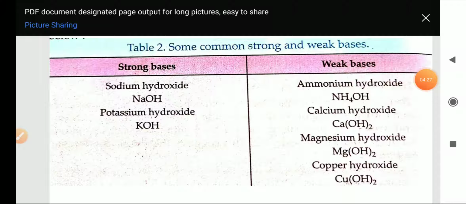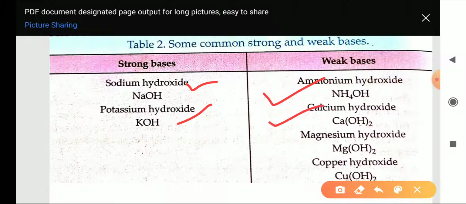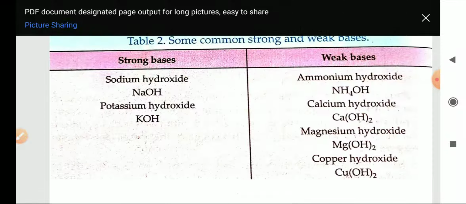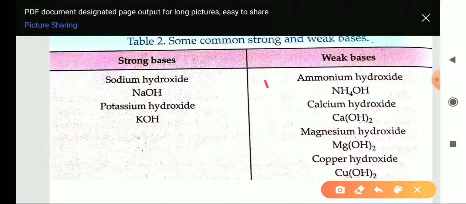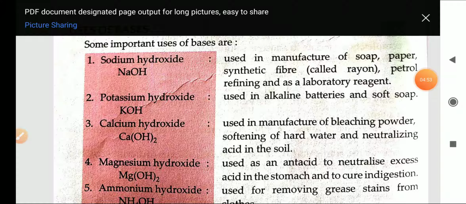Here is a table. Sodium hydroxide and potassium hydroxide are strong bases. Ammonium hydroxide, calcium hydroxide, magnesium hydroxide and copper hydroxide are weak bases. Here are some uses of sodium hydroxide.